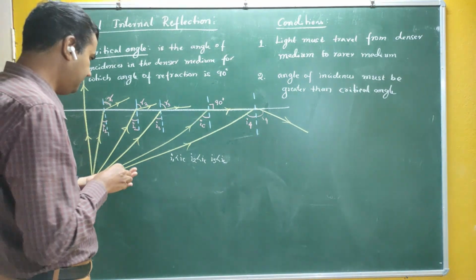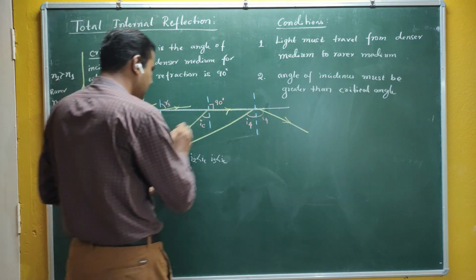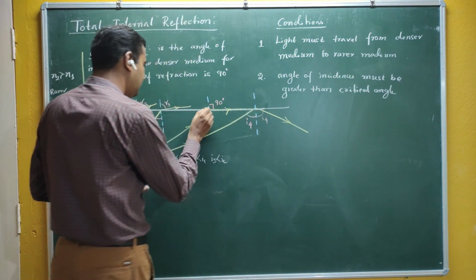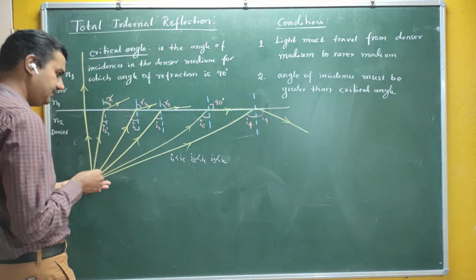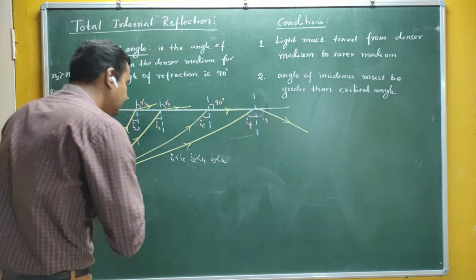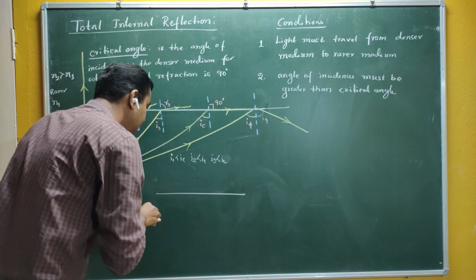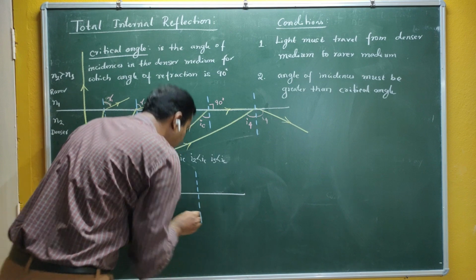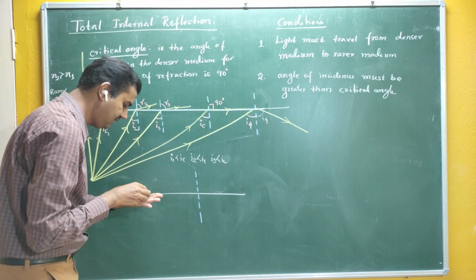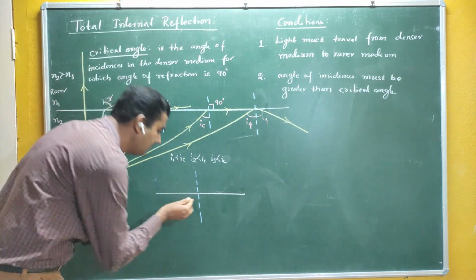Now the derivation is very simple. Look at this particular figure here. This particular diagram is enough. Only this condition is enough, the condition of the critical angle. So for a particular angle of incidence, you can see here, for a particular angle of incidence.